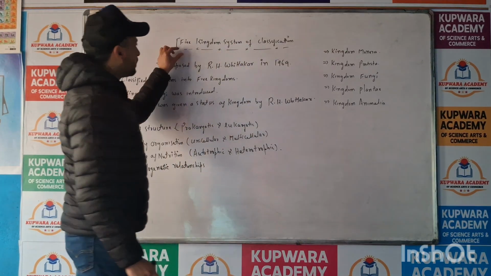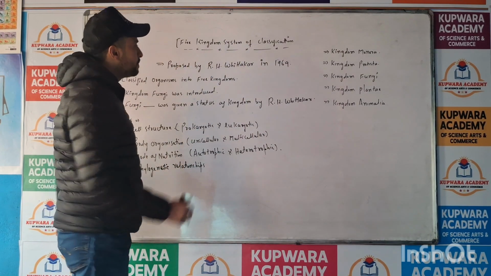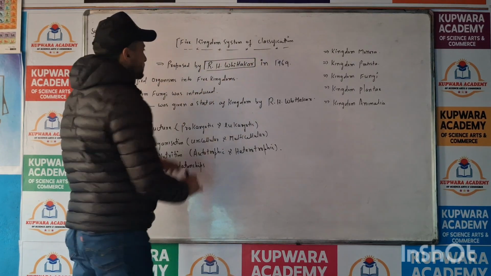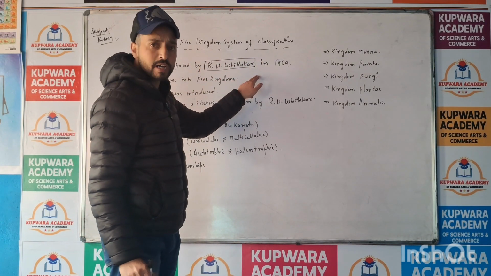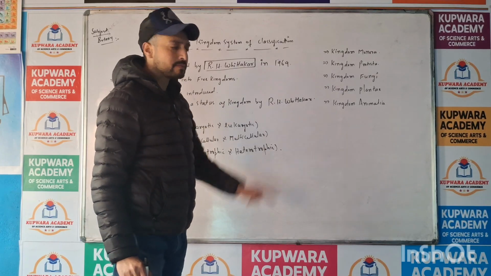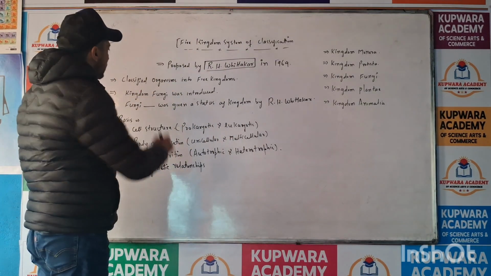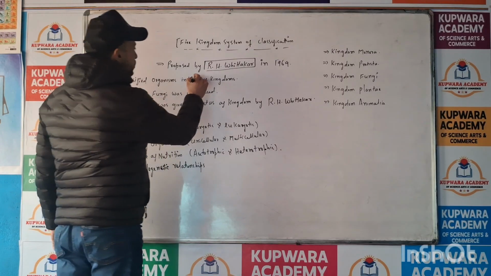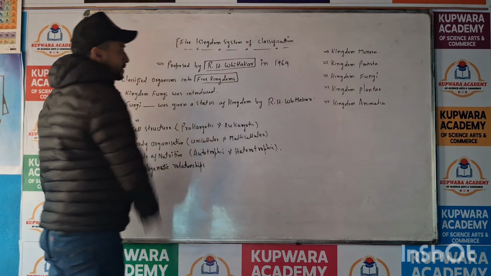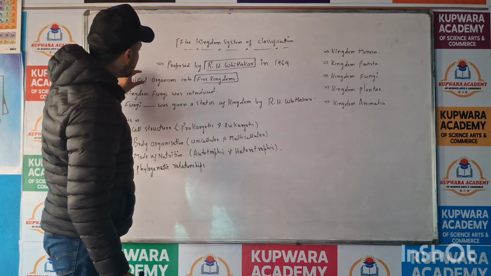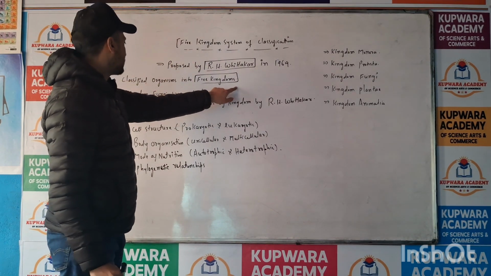So, the five kingdom system of classification was proposed by R.H. Whittaker. It was proposed by Robert H. Whittaker in 1969. In this system of classification, organisms were classified into five kingdoms.